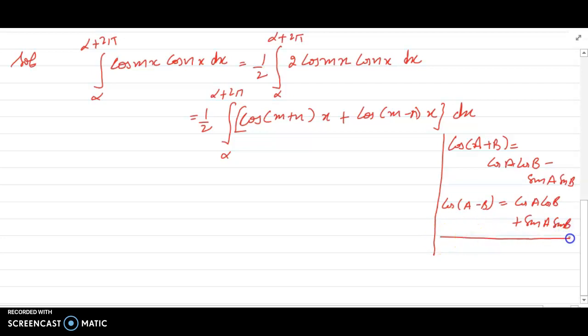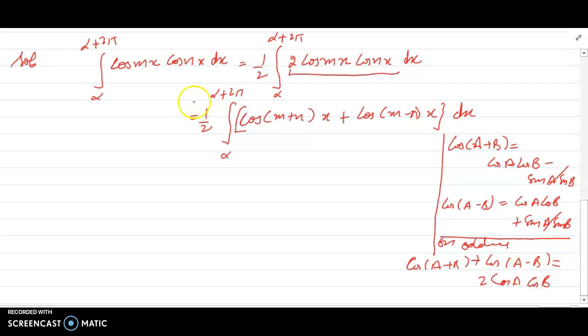As we need the formula for 2 times cos a cos b, add these two terms. On adding, what will happen? The sine terms will cancel out. On adding, you will get cos of a plus b plus cos of a minus b is equal to 2 times cos of a cos of b. Fine. Now let's integrate this.